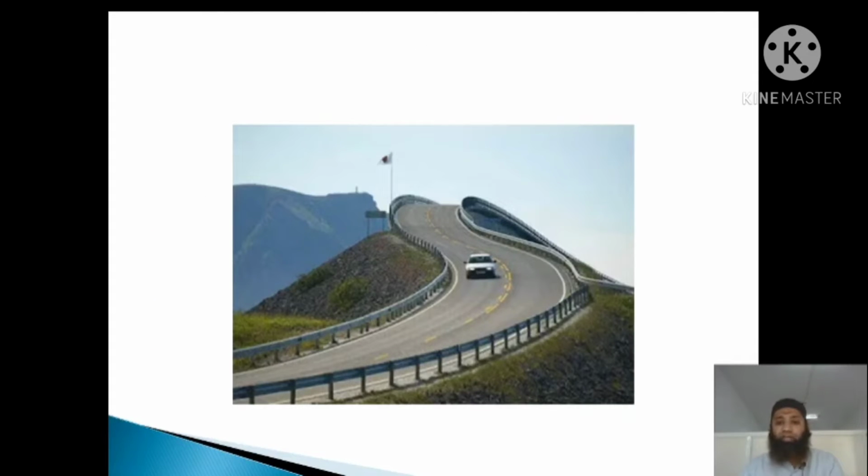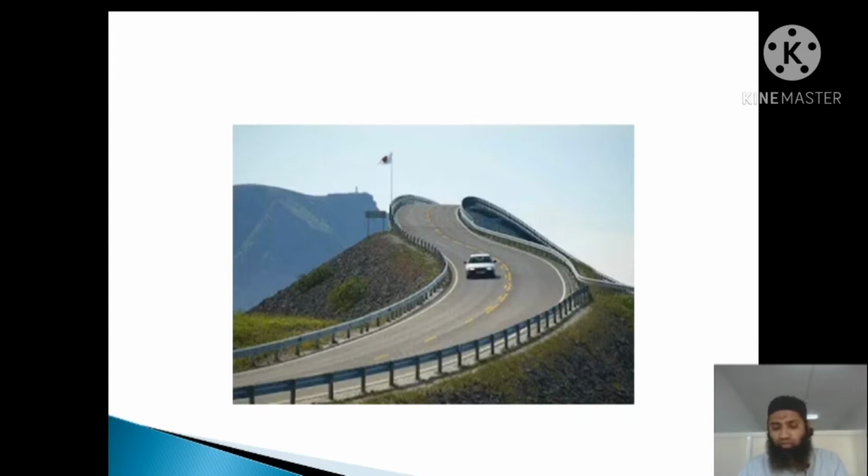You can see in this figure that the road is coming from the flat terrain and getting to a steep terrain. So this is the mountainous area. At this place, we will have to provide a very proper slope and a very proper turn, because if we don't provide a proper turn or horizontal curve, this might lead to a very big accident.